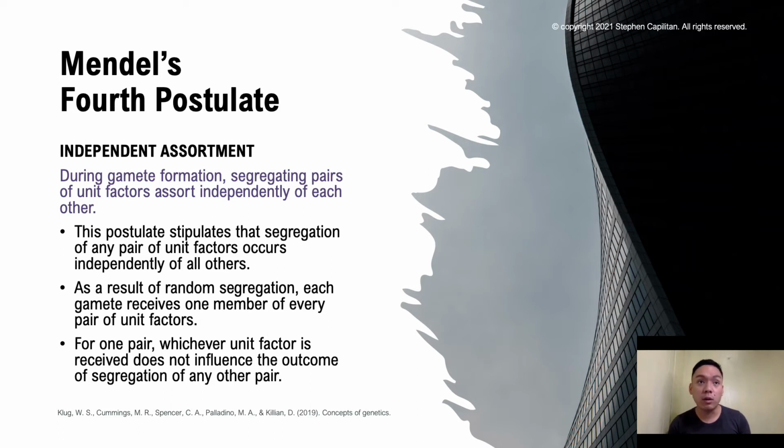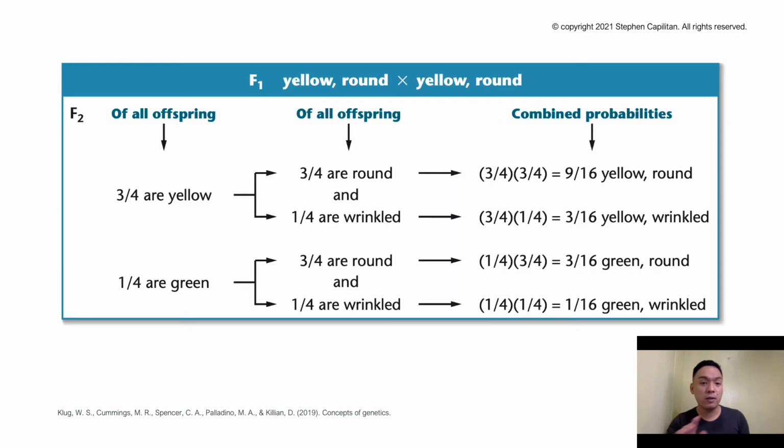Like we have the 22 pairs of autosomes and one pair of sex-linked chromosomes, either male or female. Now this is a diagram of a computation of the combined probabilities of each of the F2 phenotypes for two independently inherited characters. The probability of each plant being yellow or green is independent of it being round or wrinkled. So for this F1 generation, we got yellow round and yellow round from the previous dihybrid cross.